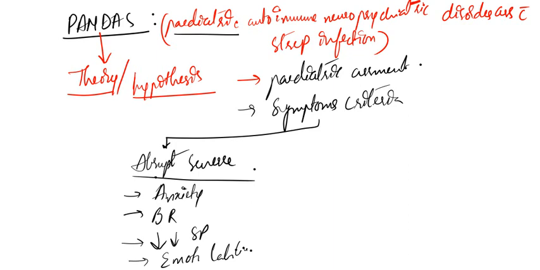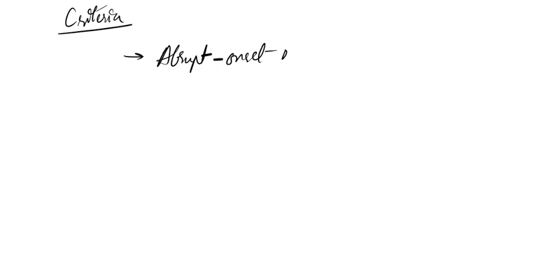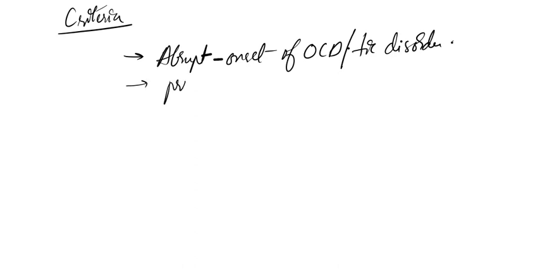But if you ask me what is the actual criteria for PANDAS, the major general criteria, the first criterion is abrupt onset of OCD, obsessive compulsion disorder, or tic disorder. The second one is a prepubertal onset.